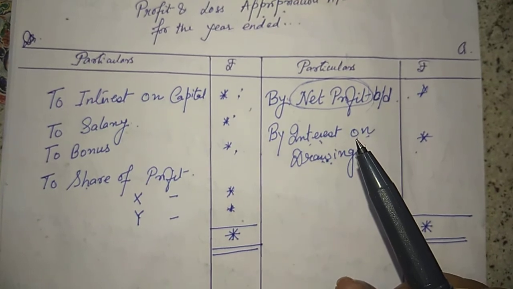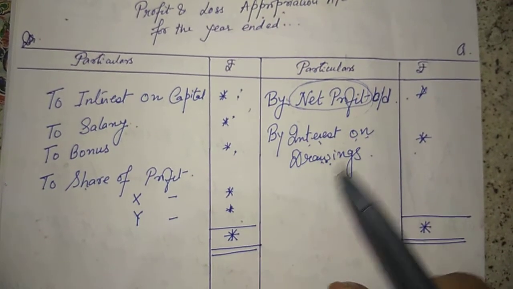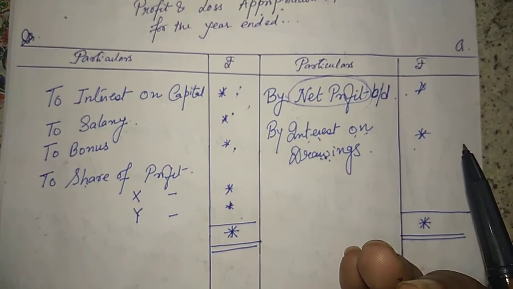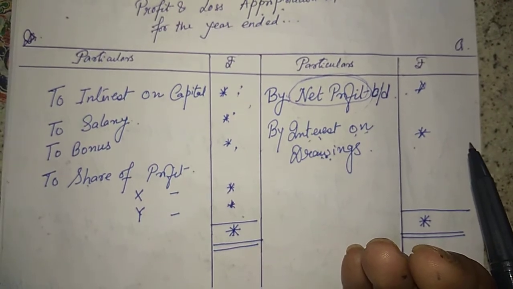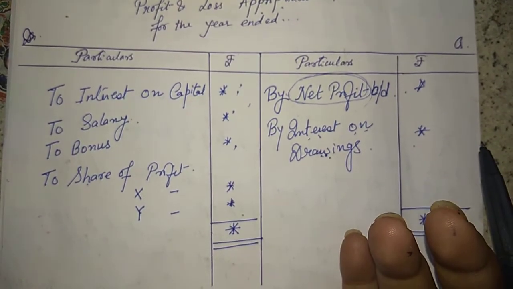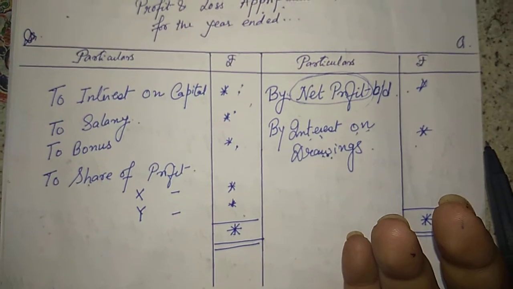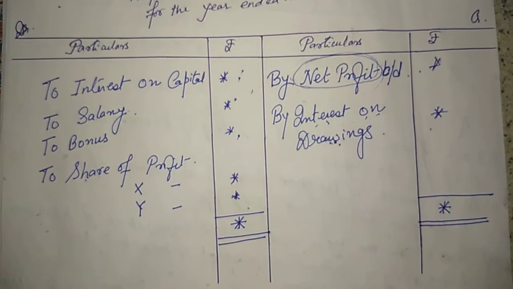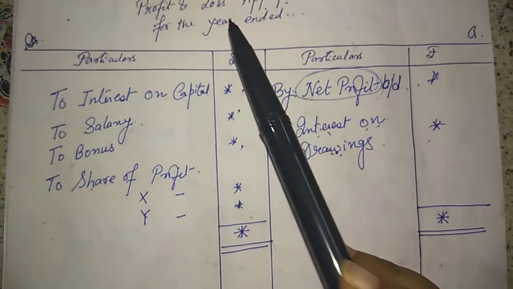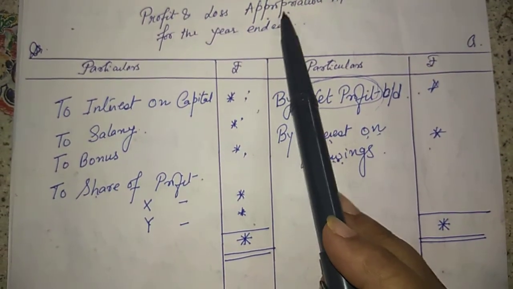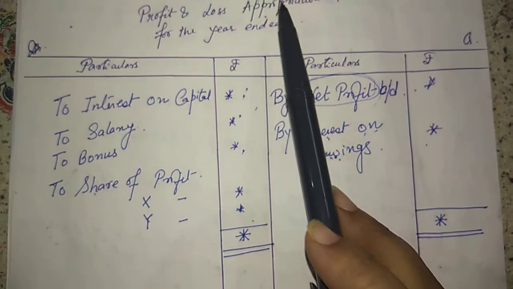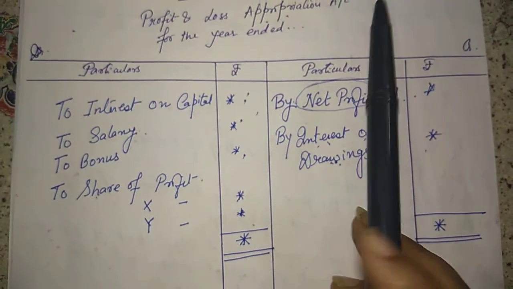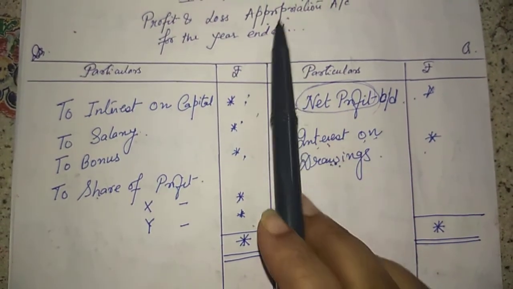It means the partner's loan is being treated as a loan from an outsider, and all the terms and conditions that would have been applicable to an outsider are applicable to that partner. On that basis, many books do not show interest on partner's loan in the profit and loss appropriation account because they believe interest on partner's loan is not an appropriation of profit.